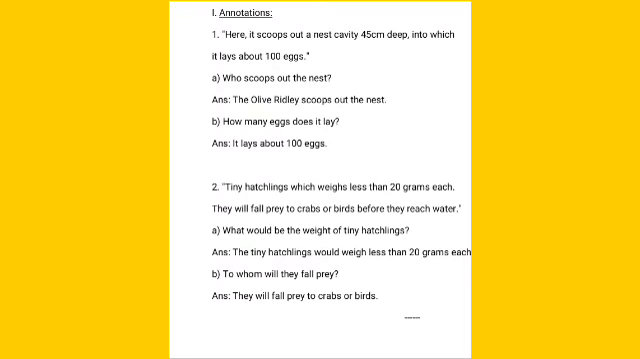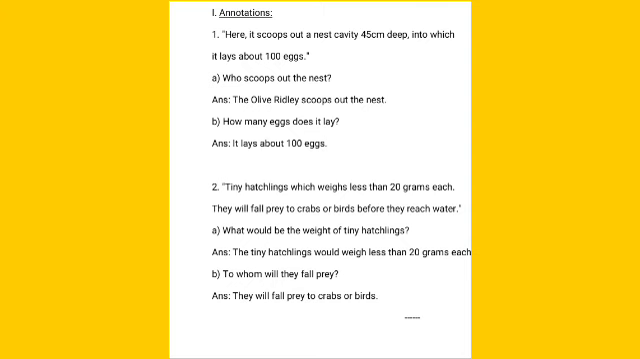First one: here it scoops out a nest cavity 45 cm deep into which it lays about 100 eggs. A. Who scoops out the nest? Answer: the olive ridley scoops out the nest. B. How many eggs does it lay? Answer: it lays about 100 eggs.